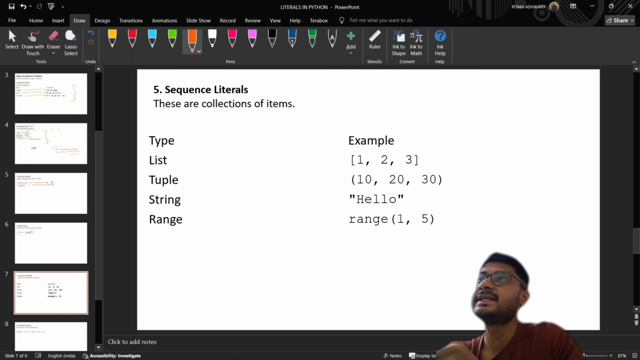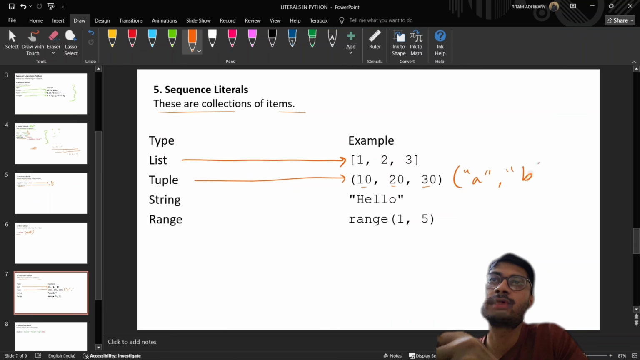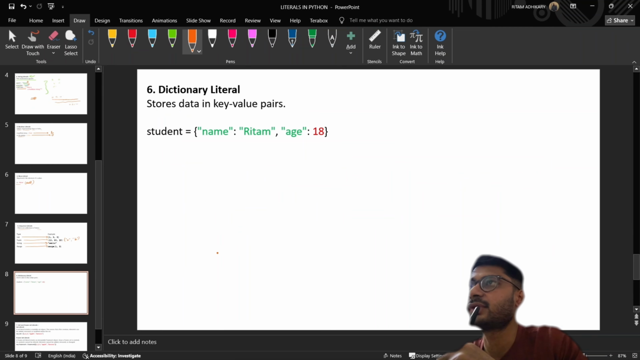Then there is sequence literal. These are collection of items. Example, list [1, 2, 3] enclosed within square brackets, tuple enclosed within round brackets (10, 20, 30). It can also contain string values like 'a', 'b' separated by commas, a string "hello", range(1, 5), in case 1 to 5.